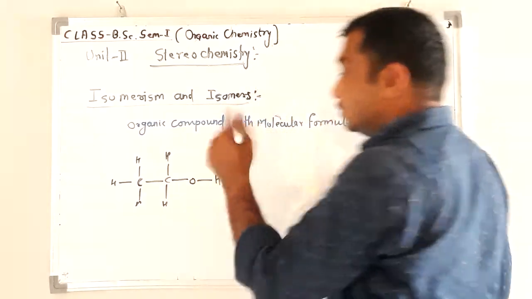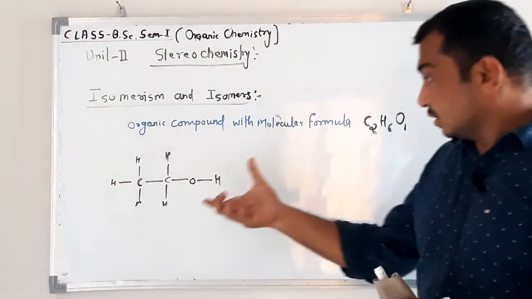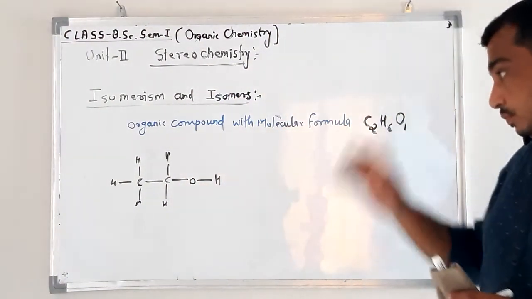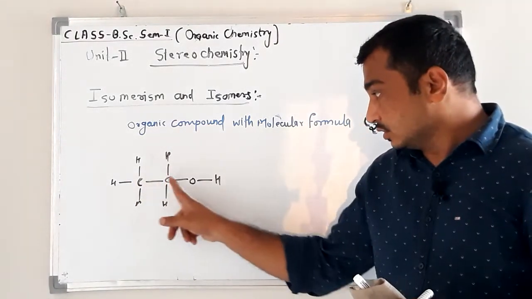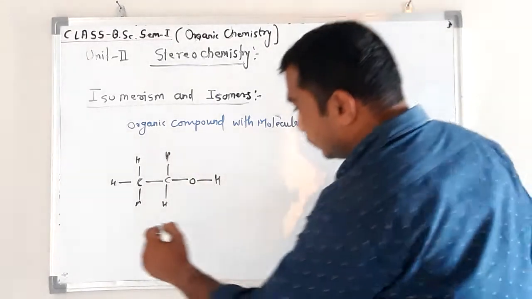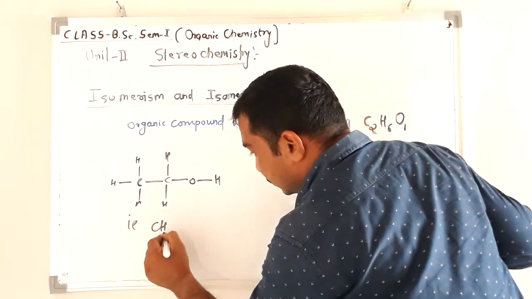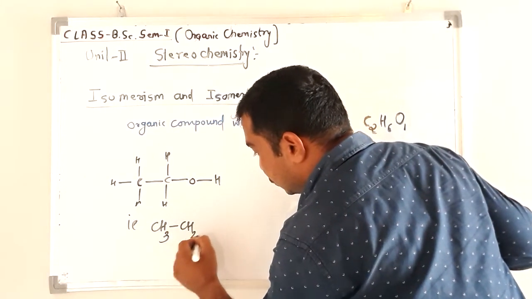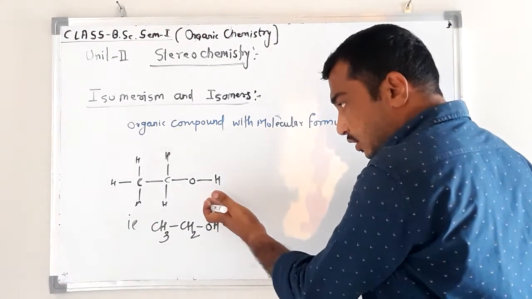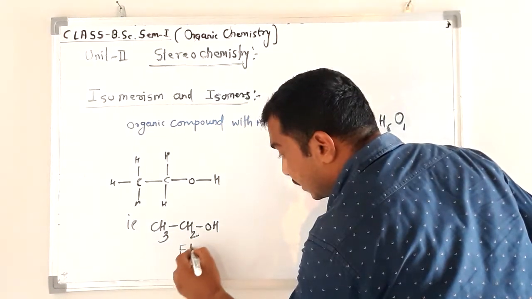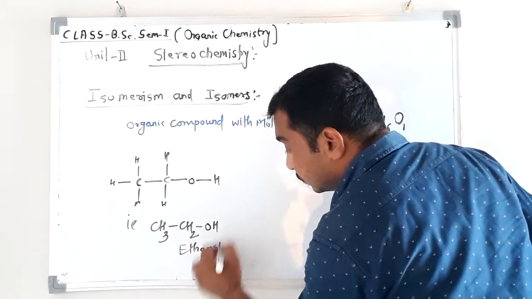Suppose this is the structure of this molecule: CH3CH2OH. Actually it is like this, CH3 CH2 and OH. What is the name of this compound? Ethanol or ethyl alcohol.